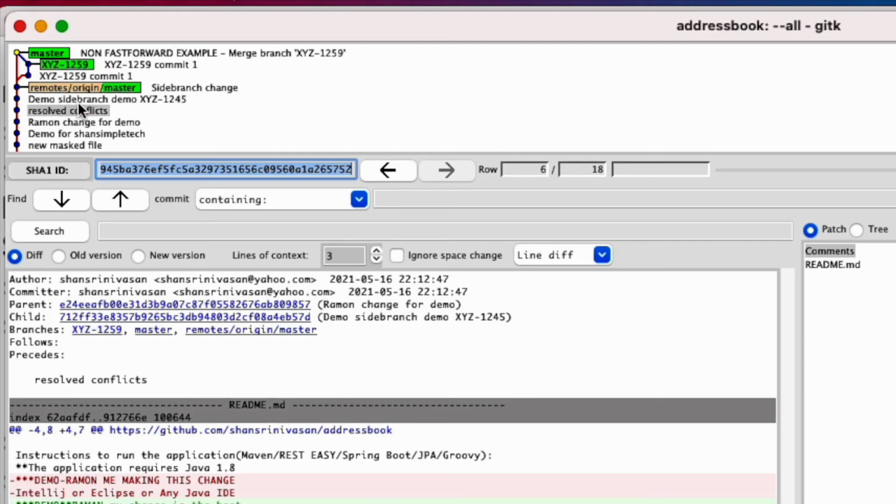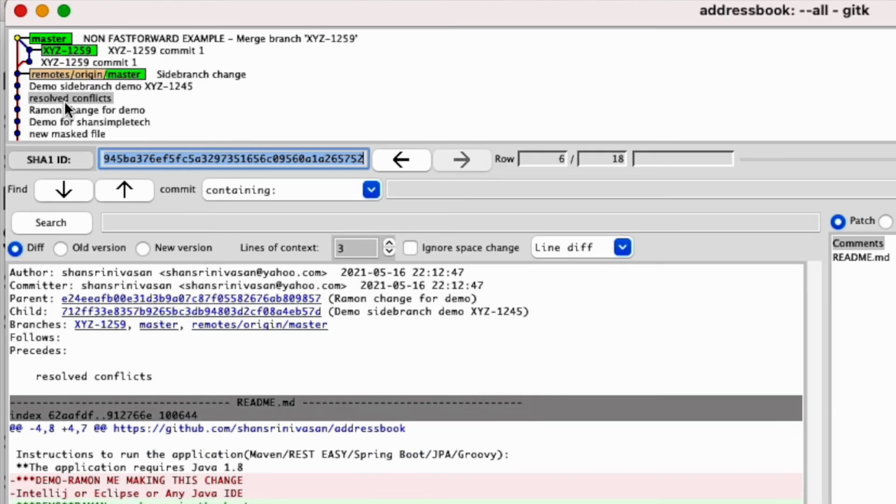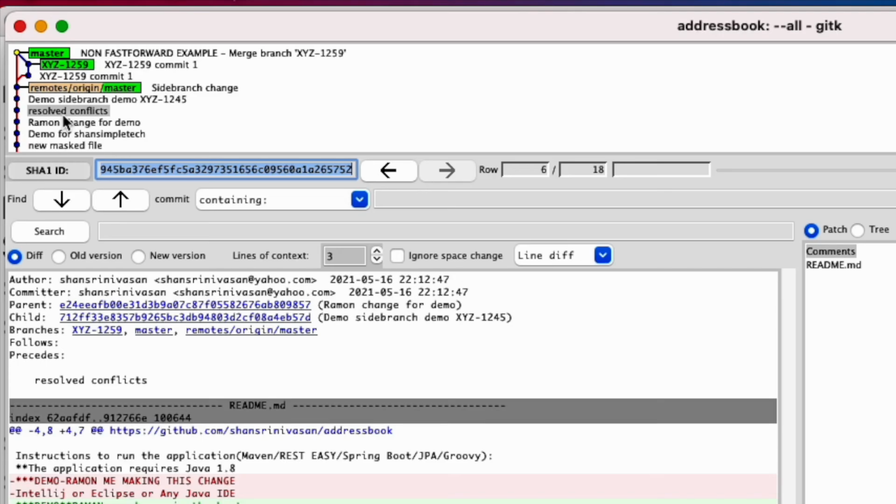Suppose whatever they pushed is incorrect. Say for example, we want to take the branch to original state. You reset to that branch and do a force push. Very powerful and very damaging command. It's also recommended only selected people have this access.